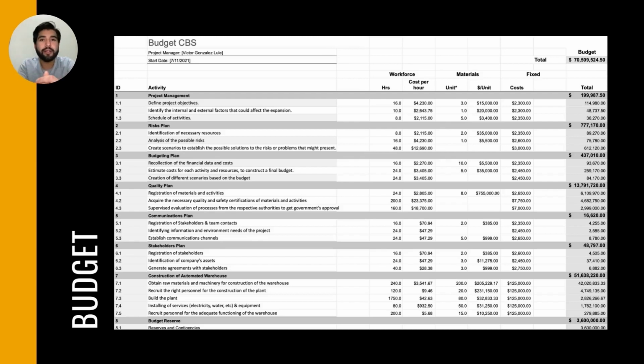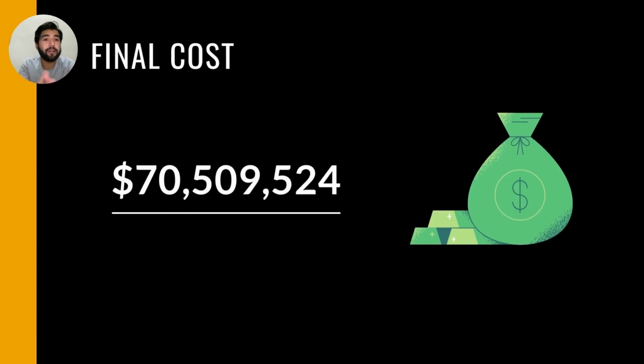And don't worry about it, it looks a little bit messy, but you need to understand that our final cost was of $70,509,524. And we believe that this is a good budget because it doesn't go over $72 million, but it also takes into consideration, as I mentioned before, the reserve. Therefore, we have approximately $3 million in case anything happens, in case we need to apply any contingency plan in our project. And this is the final budget and how we constructed it.